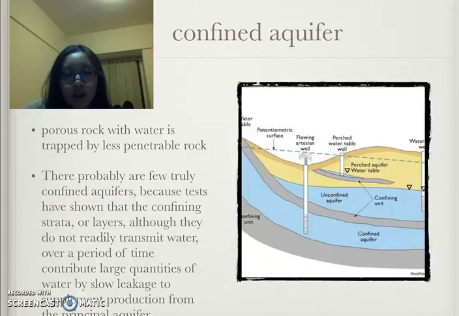There probably are few truly confined aquifers because tests have shown that the confining strata or layers, although they do not readily transmit water, over a period of time contribute large quantities of water by slow leakage to supplement production from the principal aquifer.